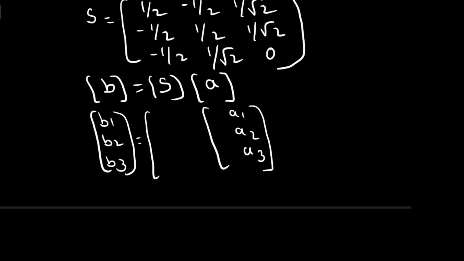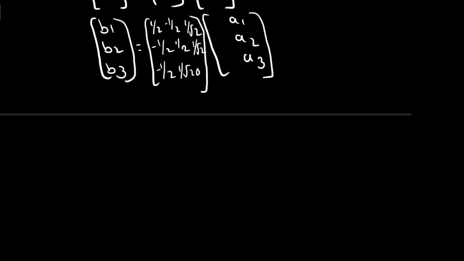Already we determined it, so you can put it here: 1 by 2, minus 1 by 2, 1 by root 2; minus 1 by 2, 1 by 2, 1 by root 2; and next minus 1 by 2, 1 by root 2 and 0. Now you have to write the respective output equations by using the scattering matrix.